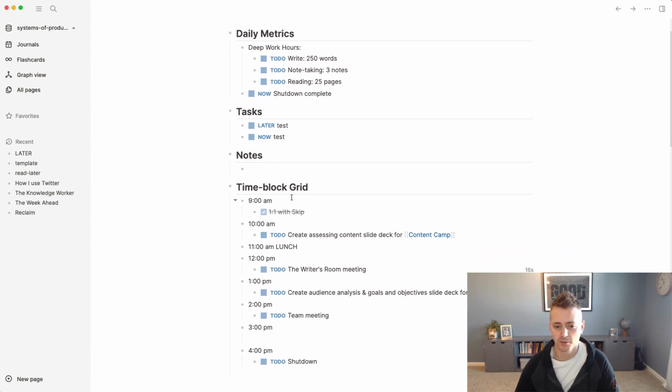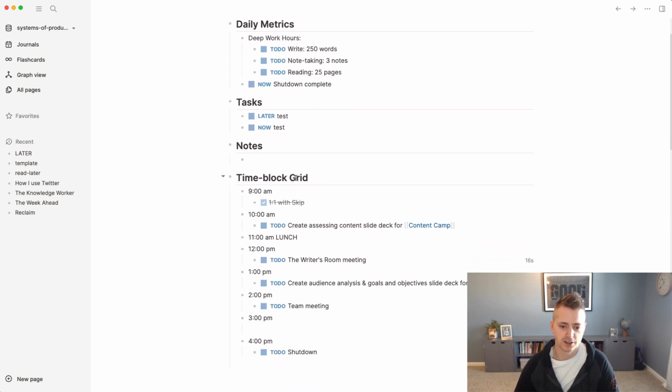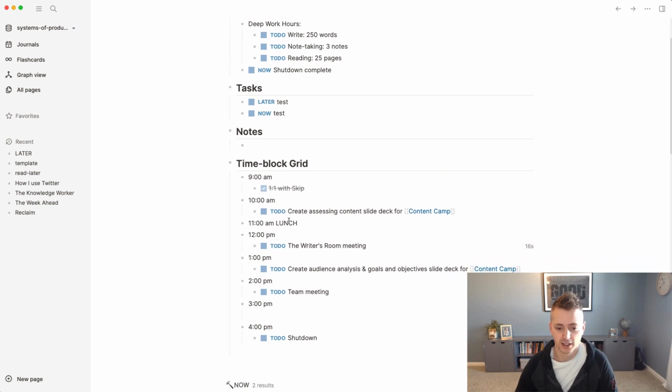And then the most important part is the time block. So the time block is just the hours of my working day and what I'm going to do. So I had a one-on-one with my skip level this morning, and then my next little task today is to create some slides for a workshop that I'll be helping do next week for internal training.